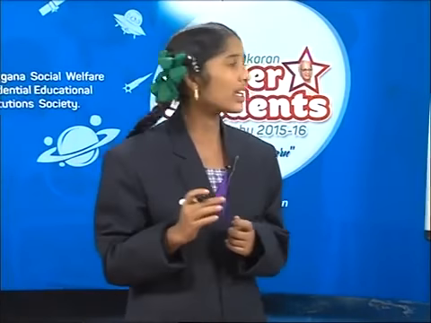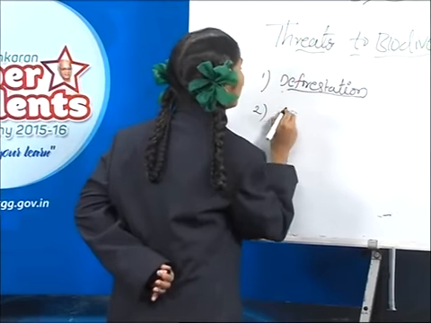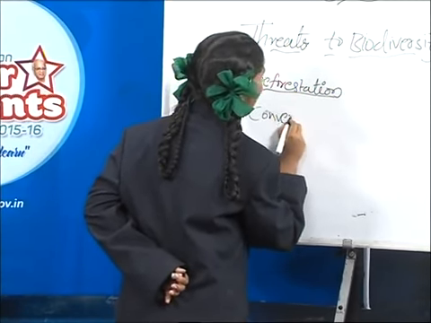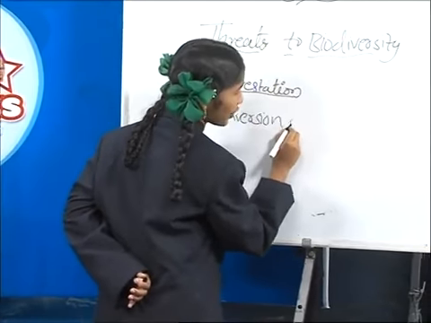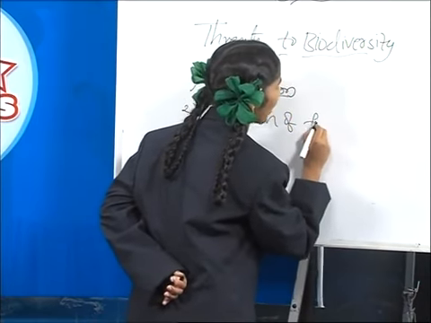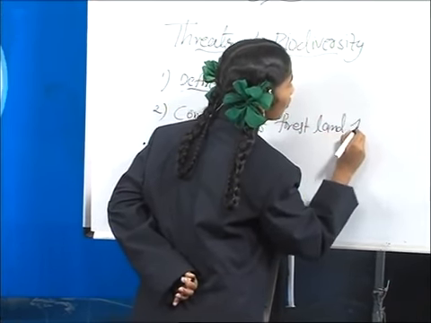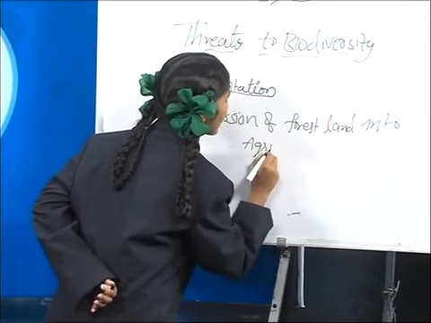And the next one is conversion of forest lands into agricultural lands. What is that, friends? Conversion of forest lands into agricultural lands.